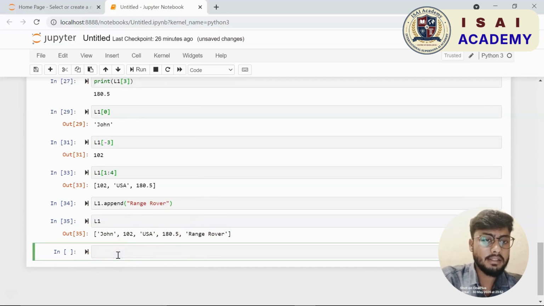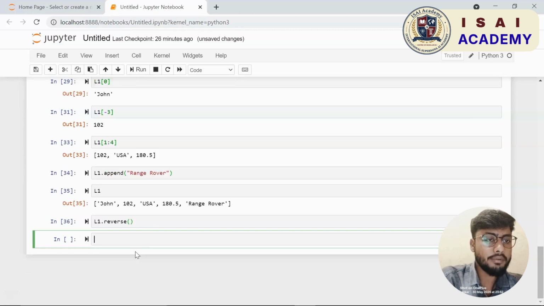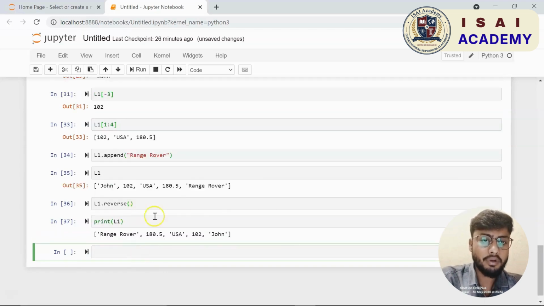If I run this, it gives me 102, which is at the first index, and then the USA, which is at the second index. Now in Python, the last index is exclusive. It is not included. So in case you want to print 180.5 as well, you have to change this from 3 to 4. Now if I run this, you get 180.5 as well.